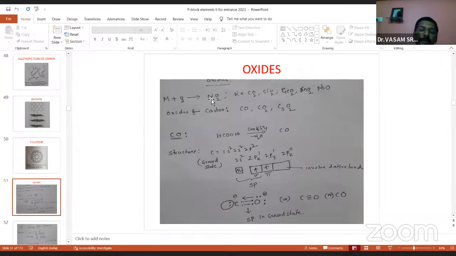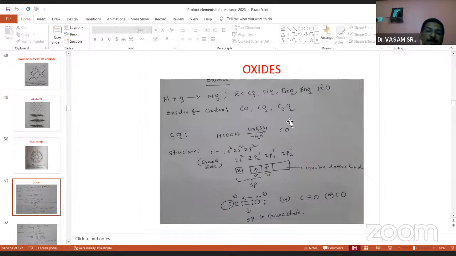So MO2, in place of M you have to substitute carbon: CO2, SiO2, GeO2, SnO2, PbO. Now you see here, all are +4 oxidation state, but in case of lead, the lead exhibiting only +2 due to inert pair effect. So due to inert pair effect, the lead exhibiting only +2 oxidation state, that's why PbO. But the remaining all elements can form MO2 type of oxides, CO2 like this. But in case of carbon, the carbon exhibits another 2 oxides also. One is CO, C3O2. Total 3 oxides.